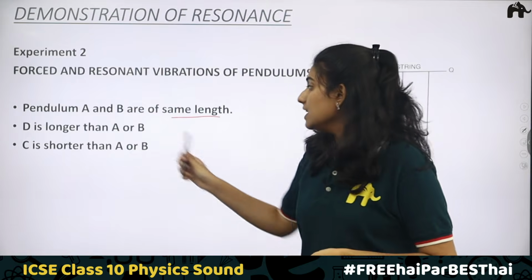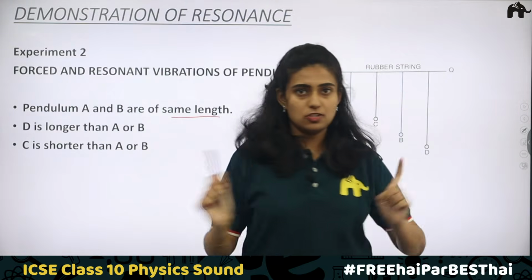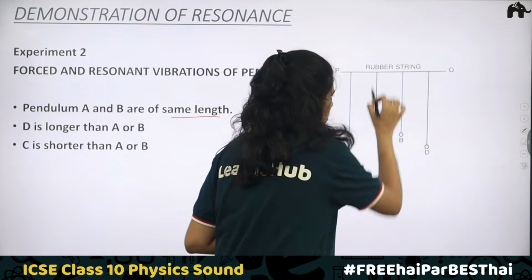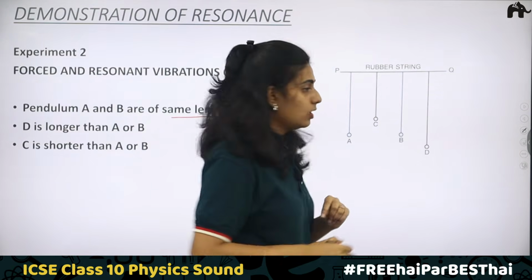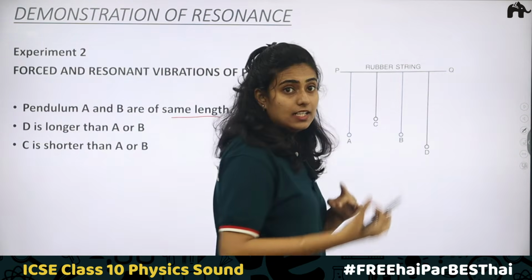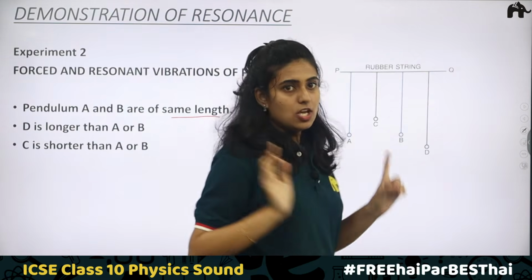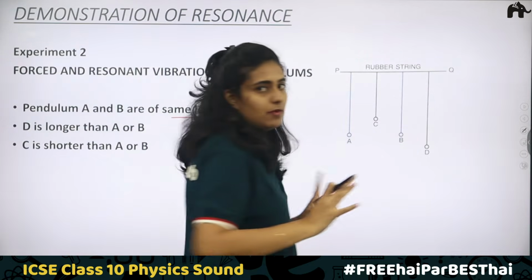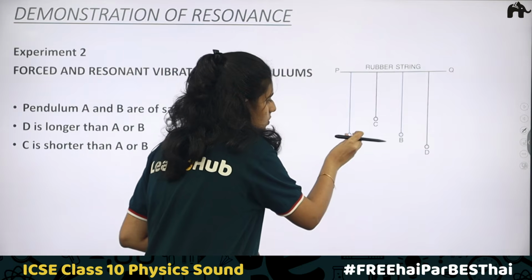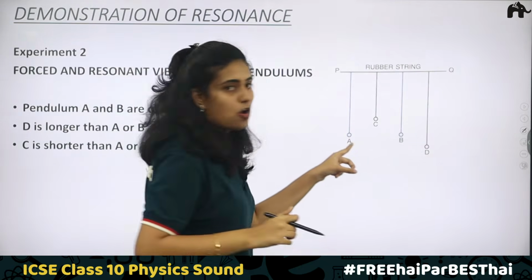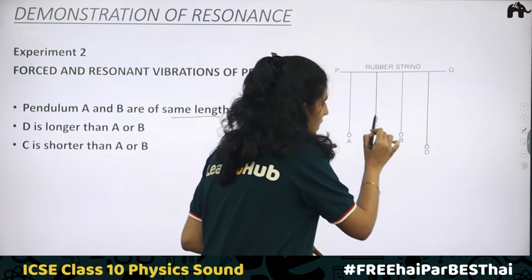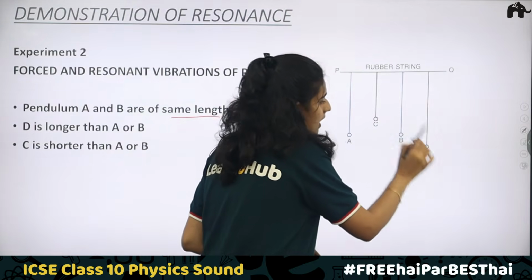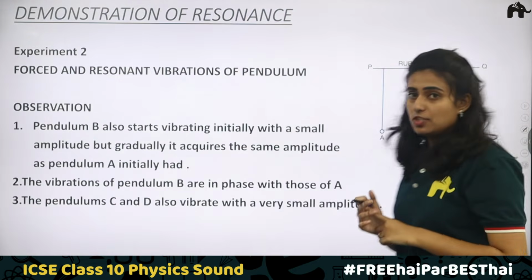What about C? C is shorter than A or B. So in this experiment, A is equal to B in pendulum length, that of D is greater than A and B, and C is shorter. What we are going to do is displace bob A. When bob A is displaced, let's see what is happening to bobs B, C and D. Now let's see the observation of this experiment.